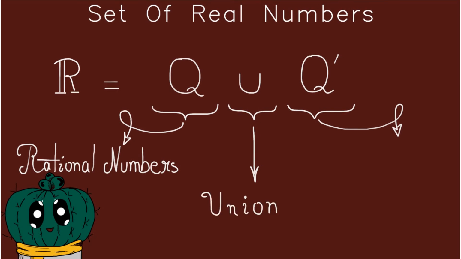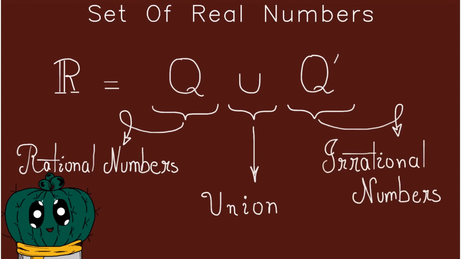Okay, this is an operation, similar to how we do the addition operation. And then we have the Q dash, which is irrational numbers. So basically what this entire equation is telling us, or the rules being discussed over that, is that if you follow these rules you get the real numbers: if you have rational numbers and irrational numbers, combine them together.